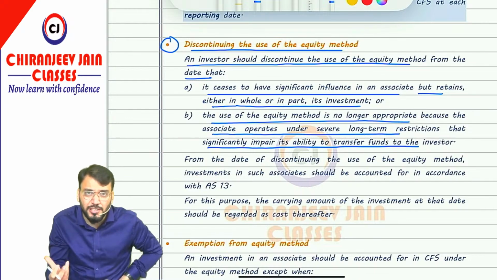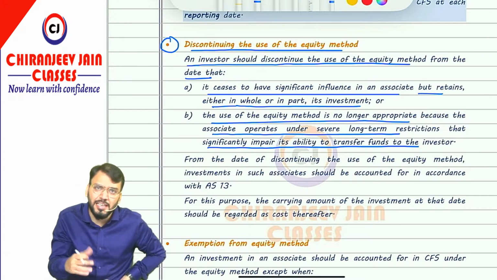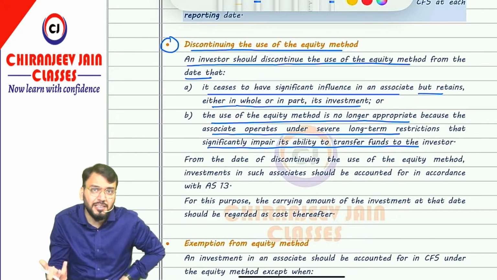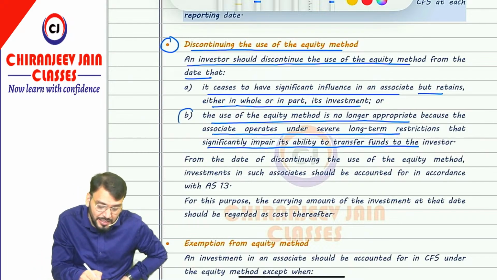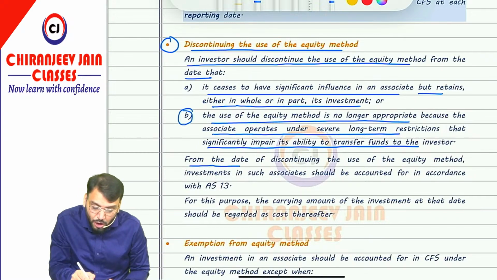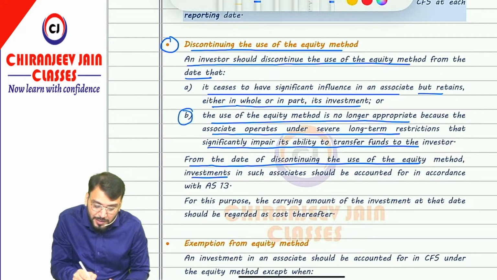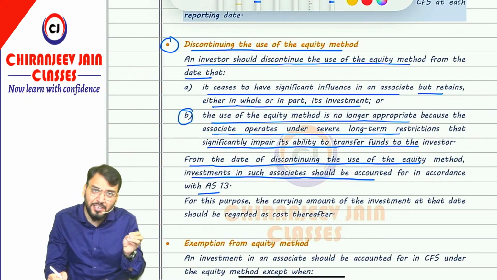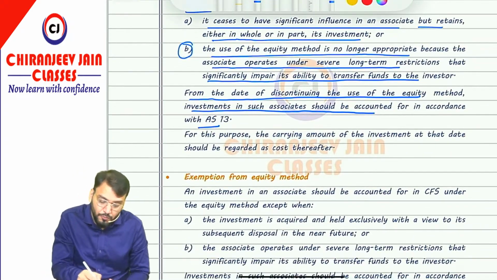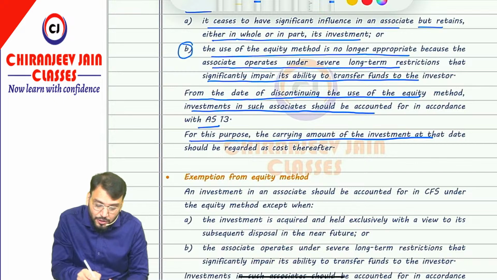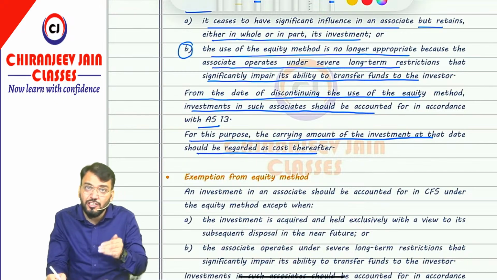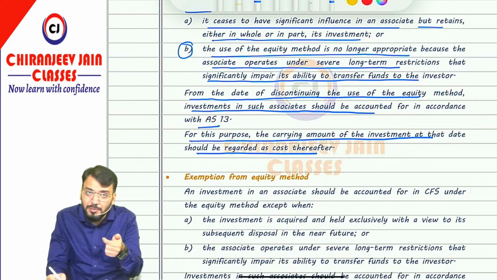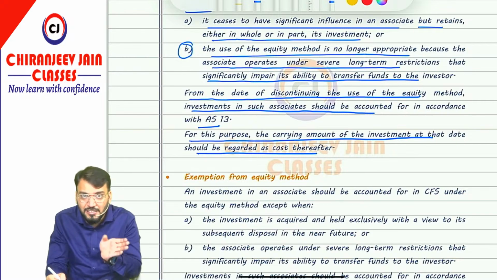Sometimes what happens is, suppose there is some restriction on the associate that they will not transfer any funds to the investor. It means, even though there is significant influence, there is no economic benefit, so in that case the equity method will be discontinued. So from the date of discontinuing the use of the equity method, investment in such associates should be accounted for only as per AS 13. So if you are not applying AS 23, you need to apply AS 13 in both your separate financial statements and consolidated financial statements. For this purpose, the carrying amount of investment at that date should be recorded as cost thereafter. Means once you have discontinued the equity method, the carrying amount of investment at that point will be considered the cost of investment as per AS 13.